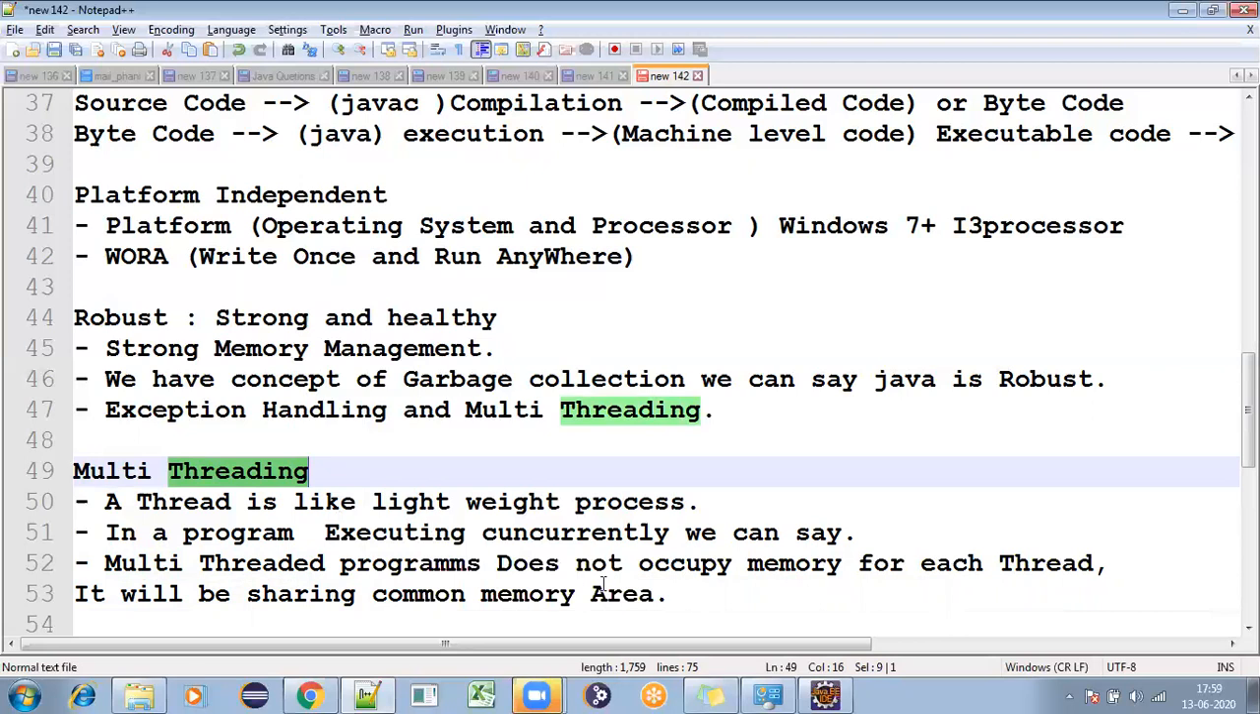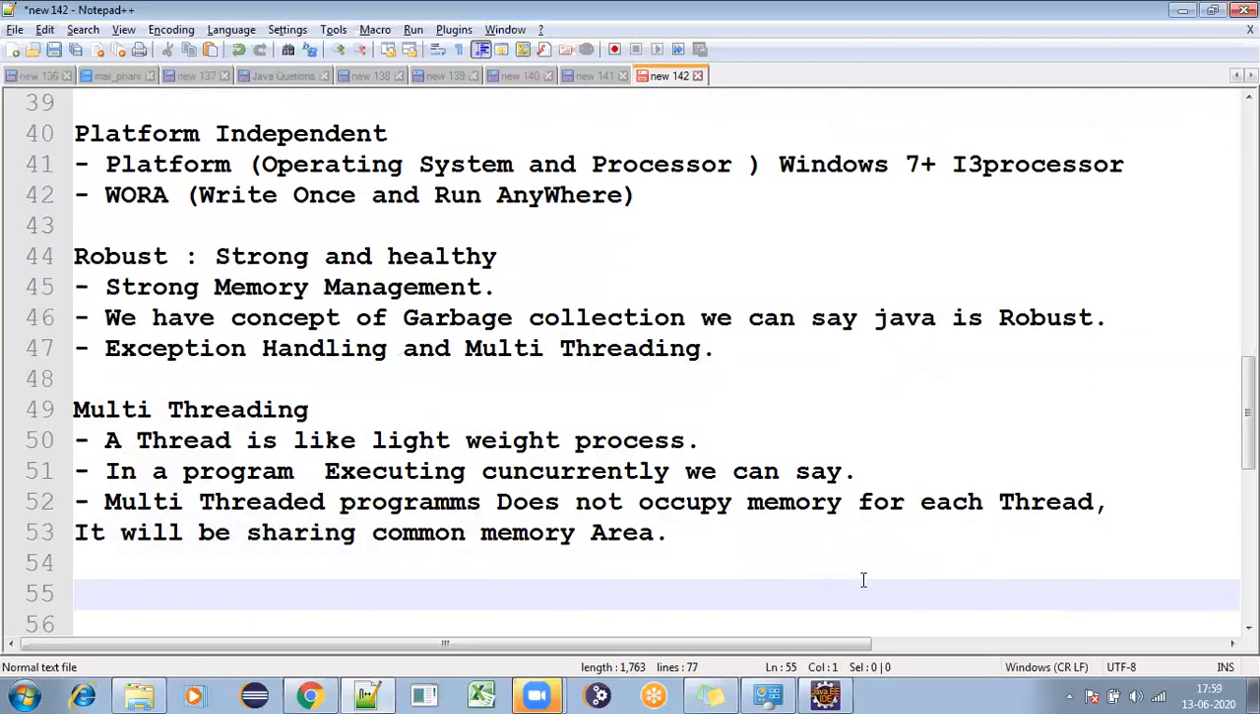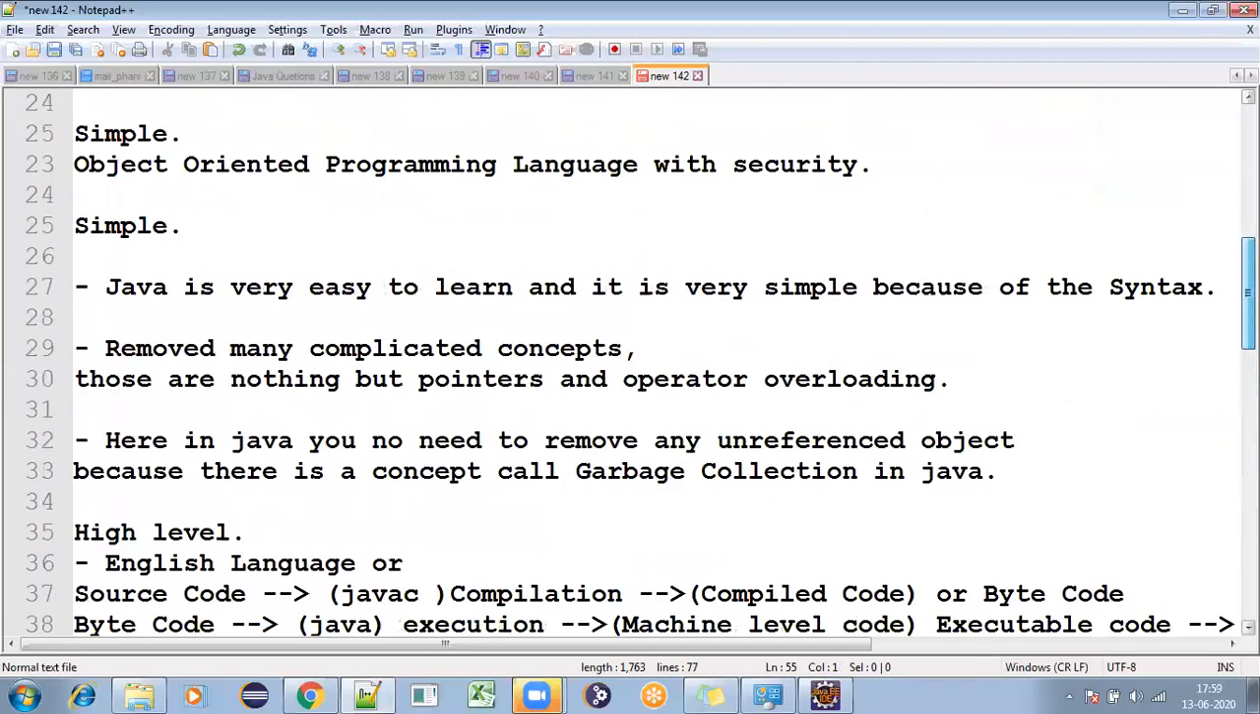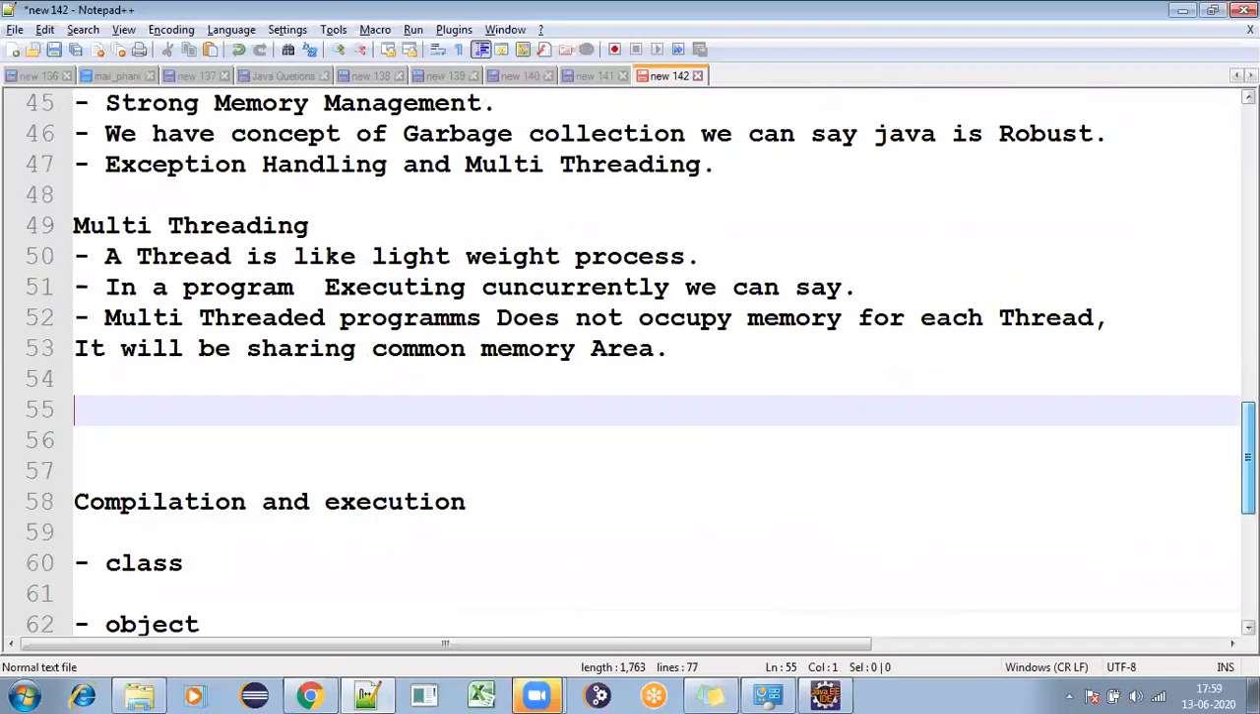Hope you people are understanding this clearly, right? And the final thing after multi-threading, we have one more thing. Again, if you have any doubts on this, you can comment. So, dynamic loading. This is dynamic loading.